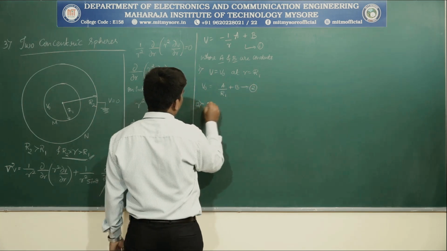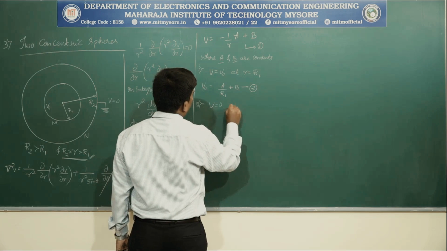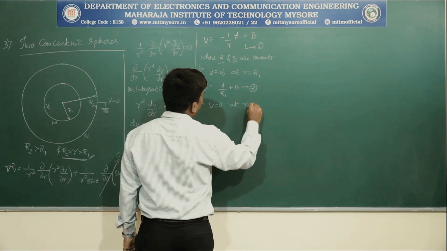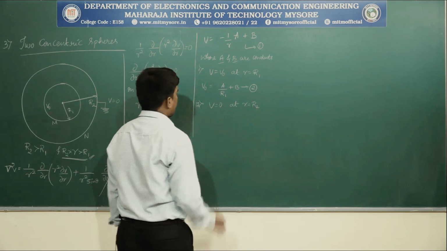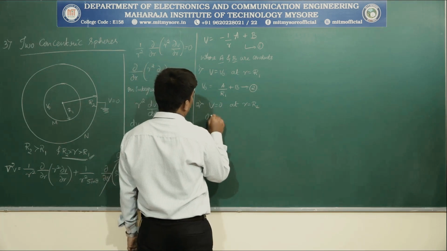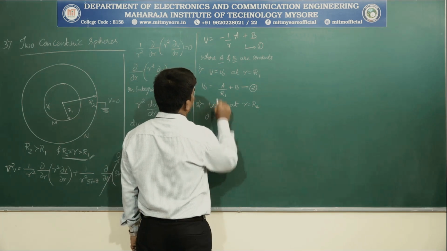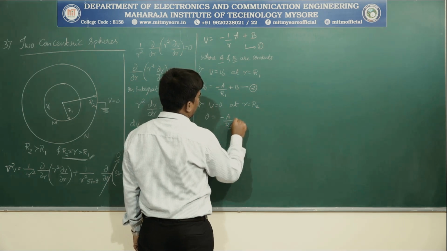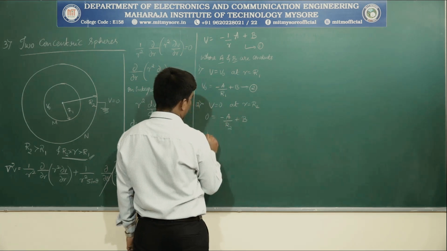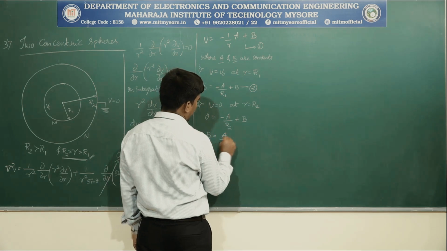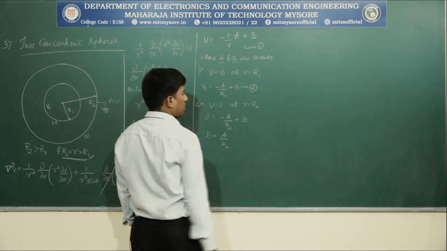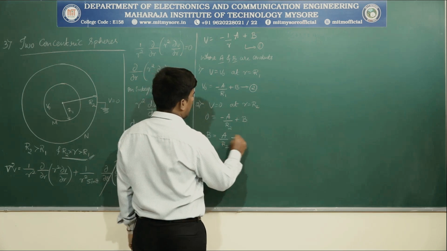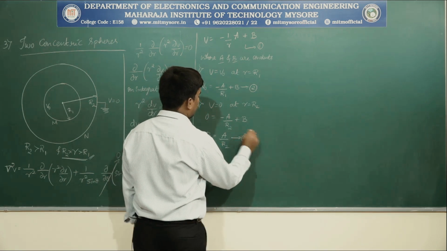Second boundary condition says V is equal to 0 at R is equal to R2. Right? Then 0 is equal to minus A by R2 plus B. Then B is equal to A by R2. Name this as equation 3.